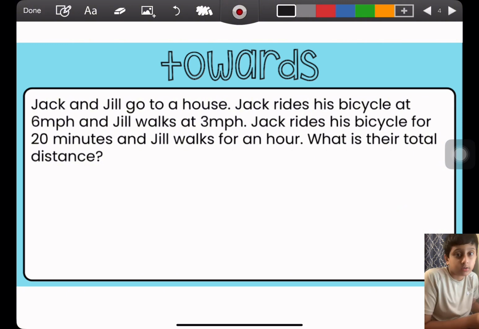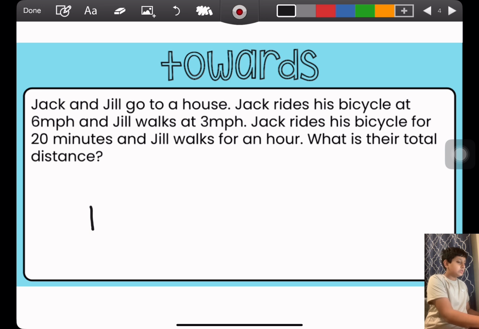Let's look at the towards scenario. Jack and Jill go to a house. Jack rides his bicycle at 6 miles per hour and Jill walks at 3 miles per hour. Jack rides his bicycle for 20 minutes and Jill walks for an hour. What is their total distance? We can draw the house. Always draw a model. This is Jack, and this is Jill.